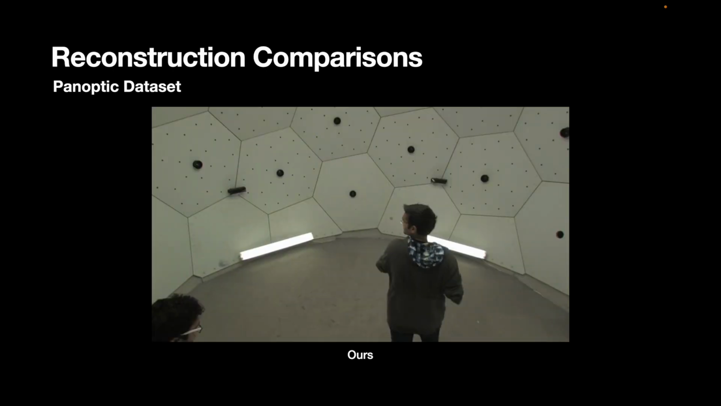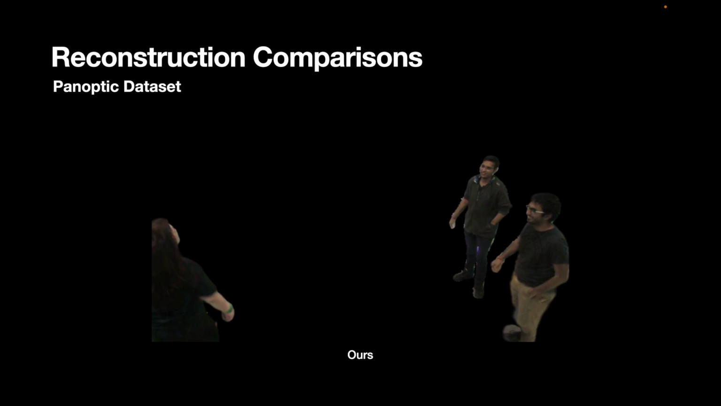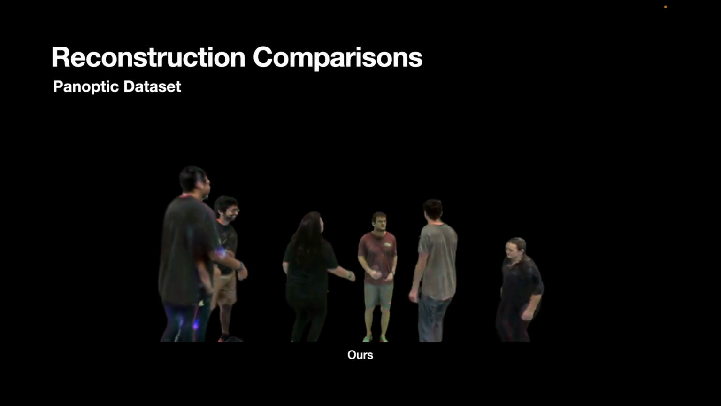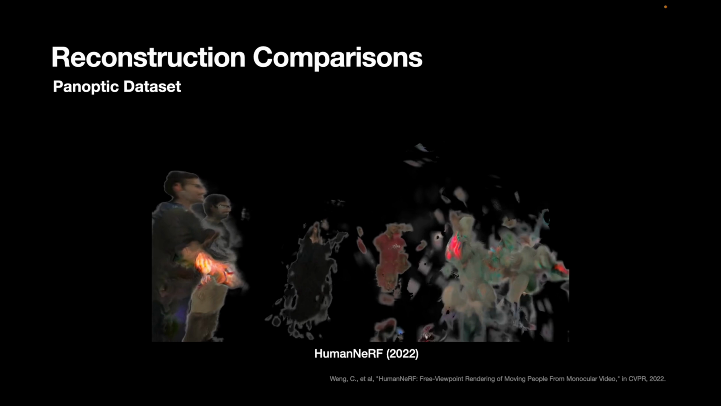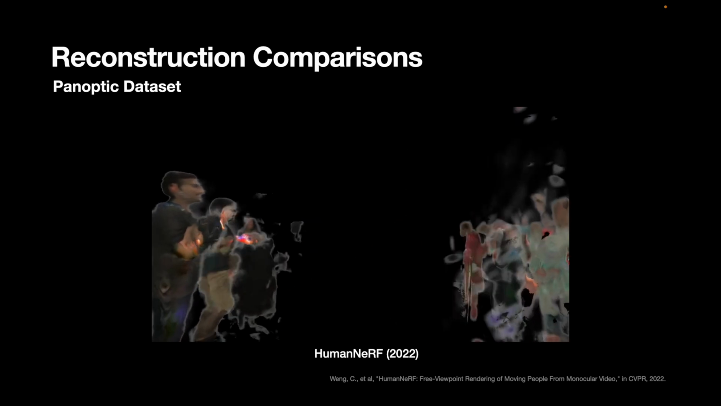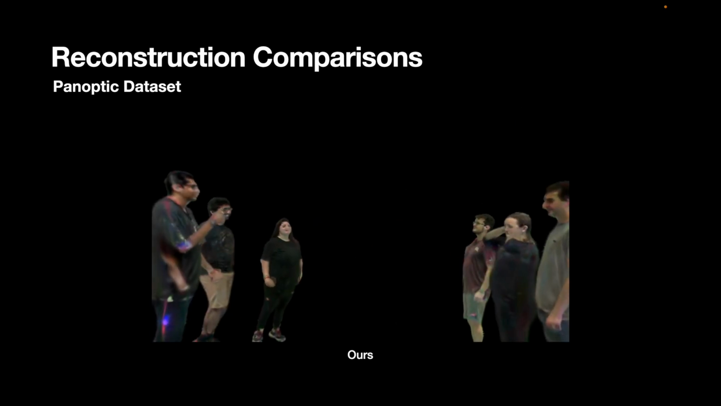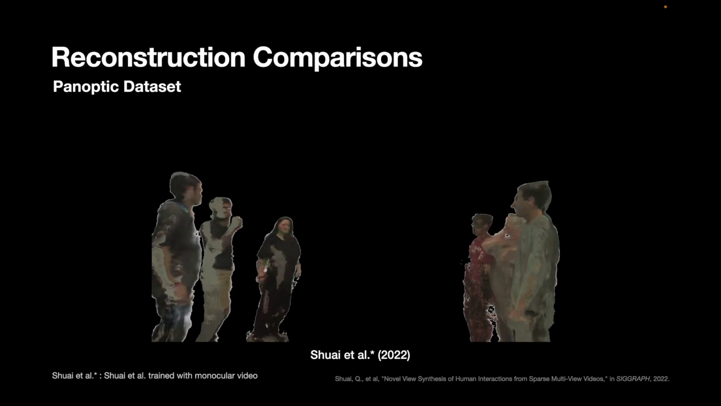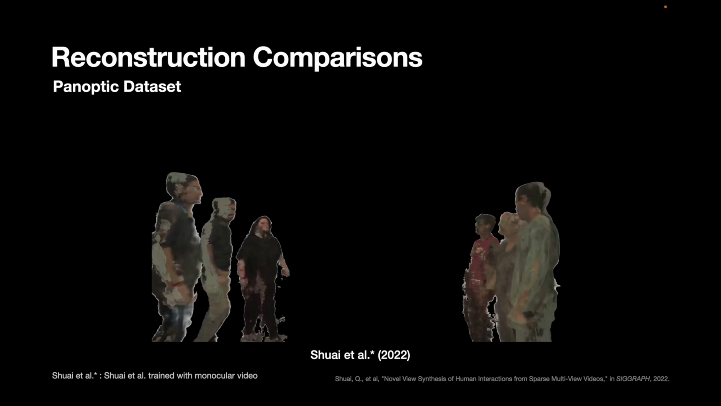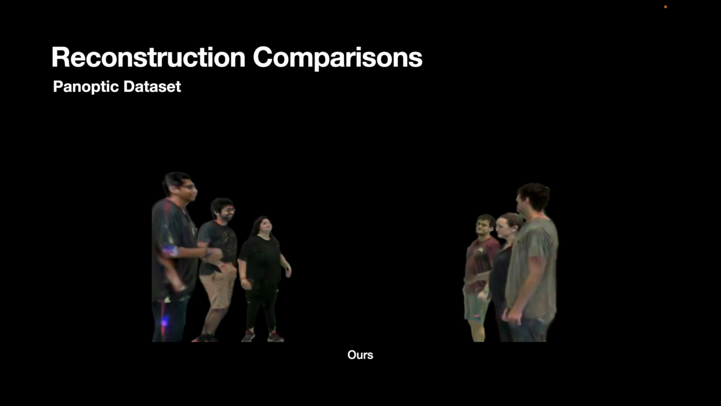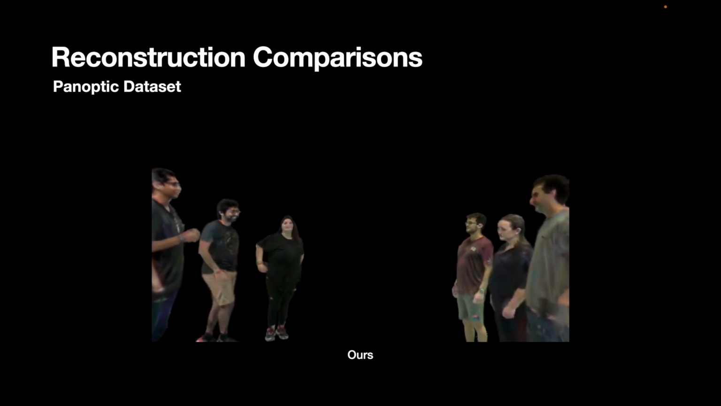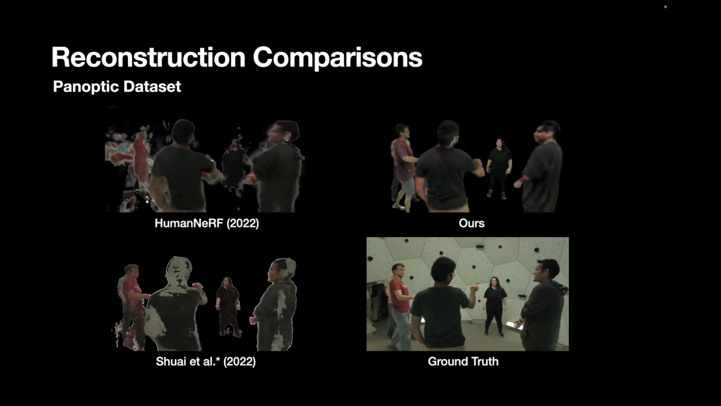To simulate a situation with insufficient observation, we use a panoptic dataset capturing multiple humans at once. All models are trained with a single video from a manually chosen camera. You can see that human NeRF fails due to severe occlusion, while our method is free from such occlusion. Shuai et al. model people and scenes jointly like us, but the parts never observed remain gray, whereas our method completes them with a plausible form. These are the rendered outputs from another view.